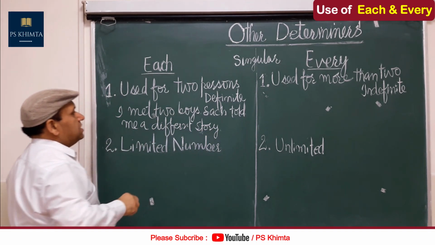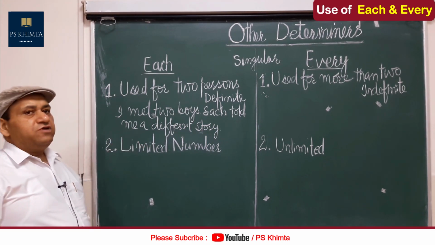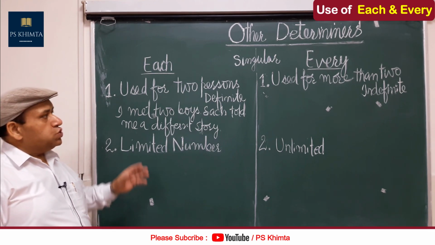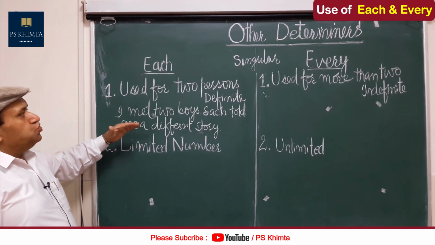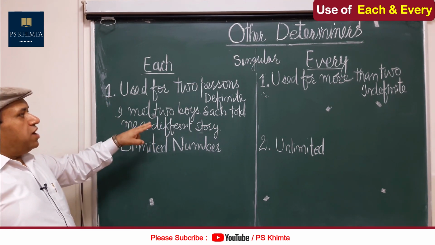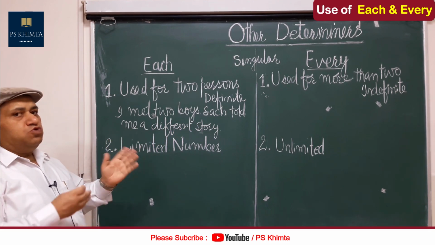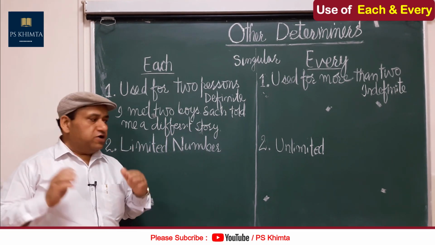Now see here, I met two boys, each told me a different story. So it's very clear that we use it for a definite number, that is two with us here, two boys, and each told me a different story. Both of them were narrating different stories to me.